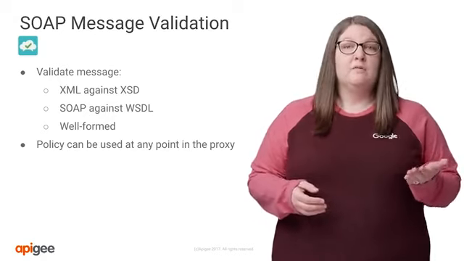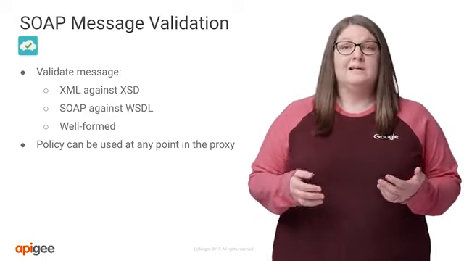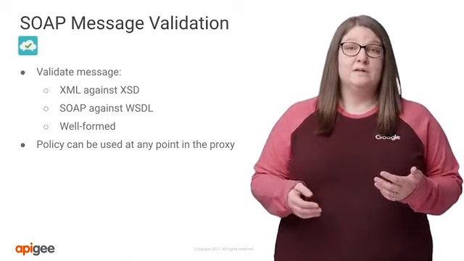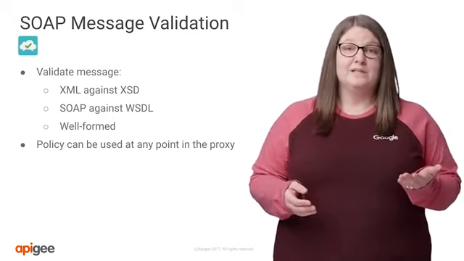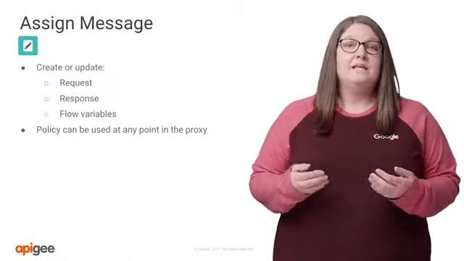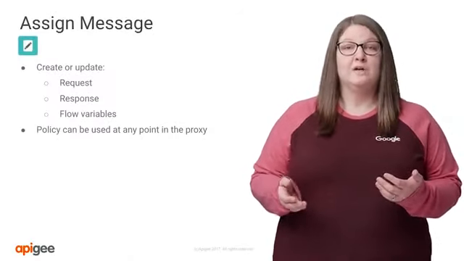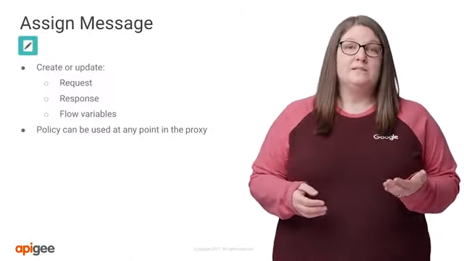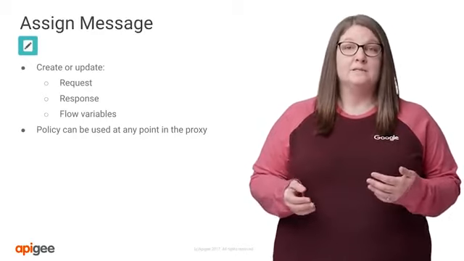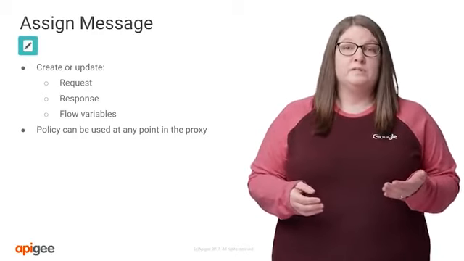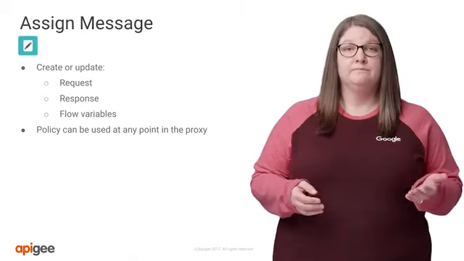Next, we'll talk about two of our most commonly used policies, assign message and extract variables. You'll likely become very familiar with these two. The assign message policy is our jack of all trades. You can leverage this policy to update the request and response, as well as to set flow variables to be used later in proxy execution.